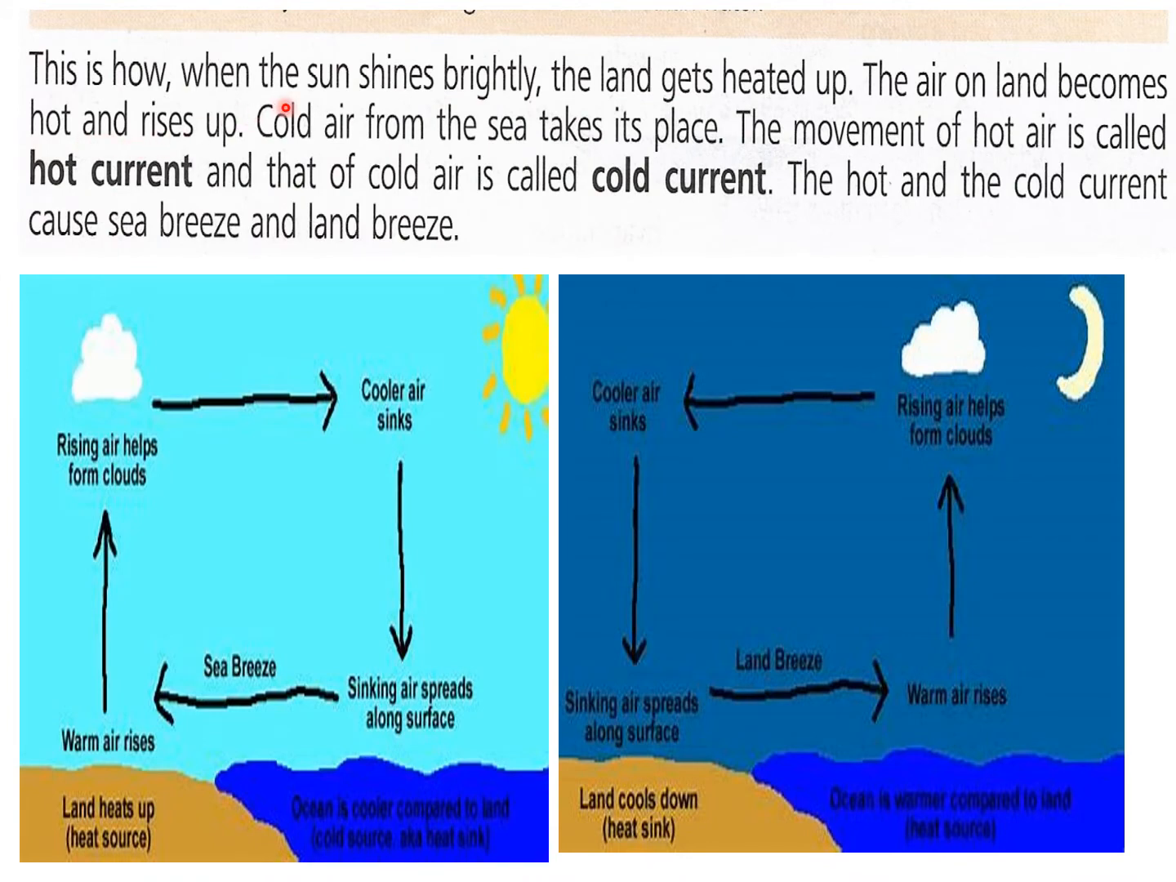Now, this is how when the sun shines brightly, the land gets heated up. When the sun is shining brightly, the land portion, this is the land portion, gets heated up faster and the warm air rises. Then what happens? The cool air over the sea comes this side to take the place of the hot air, because there is less temperature this side, so it will move towards this side to take the place of the warm air, because warm air has risen up. So this causes the sea breeze.